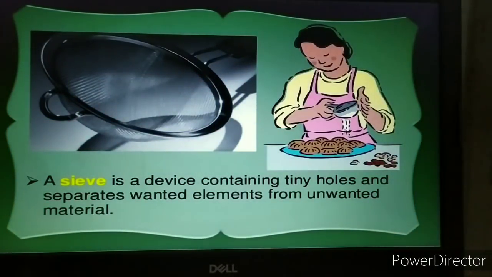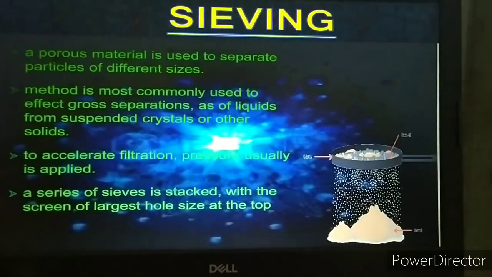What is a sieve? A sieve is a device containing tiny holes, and it separates wanted elements from the unwanted material. Sieving is a method in which a porous material is used to separate the particles of different sizes.